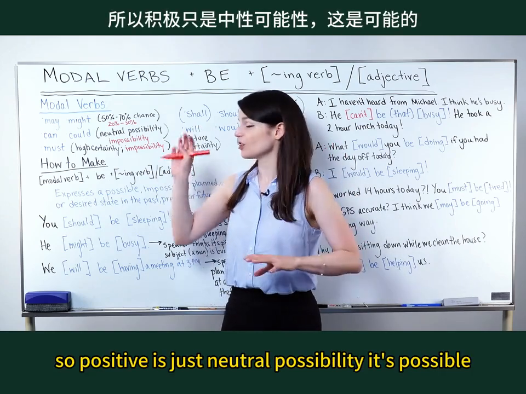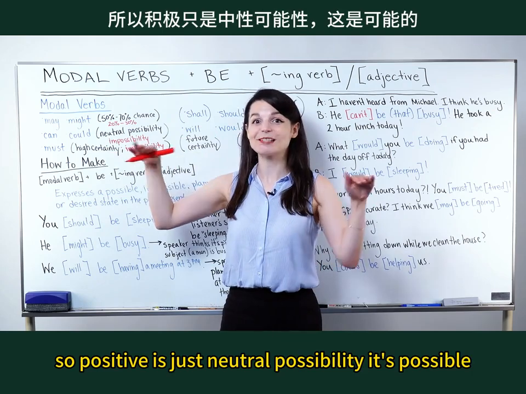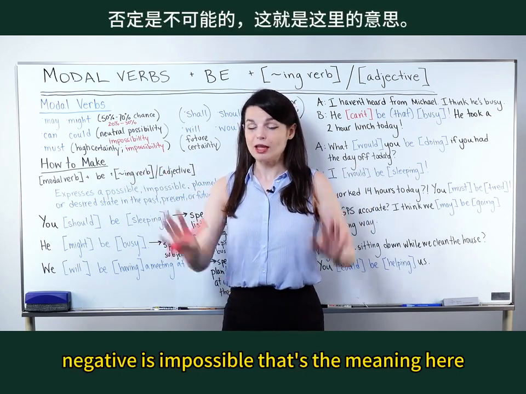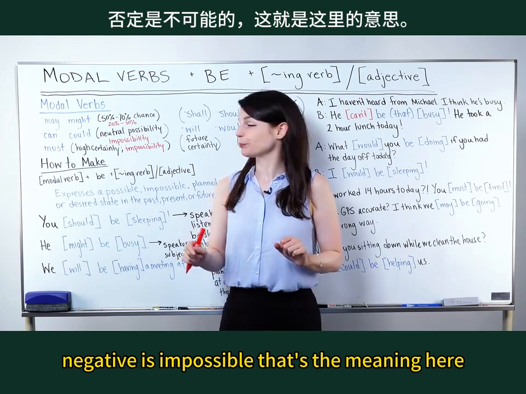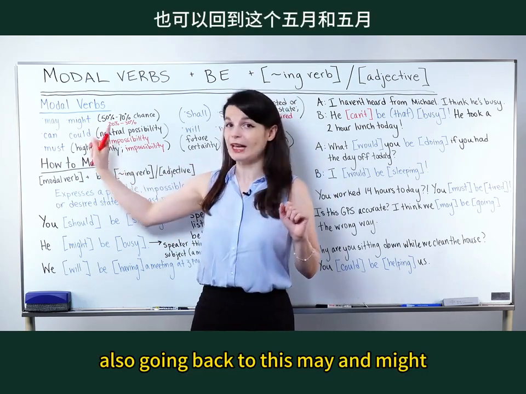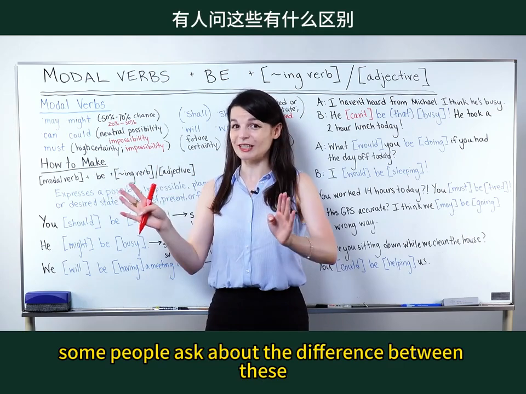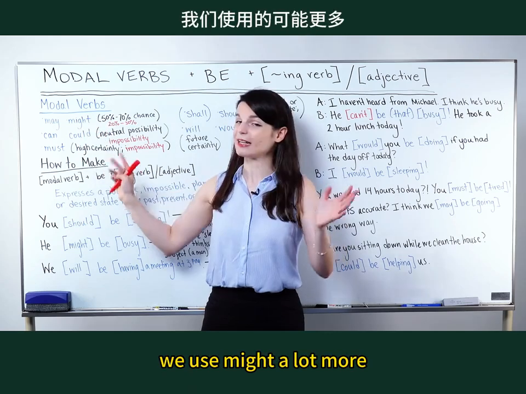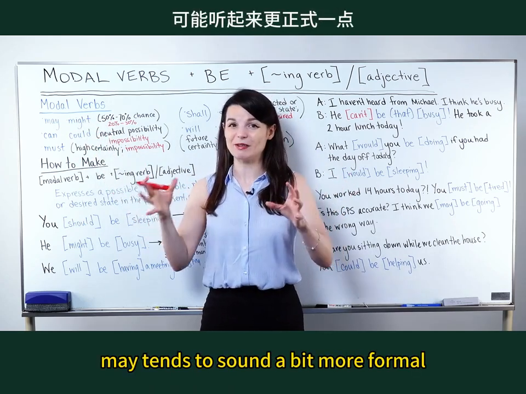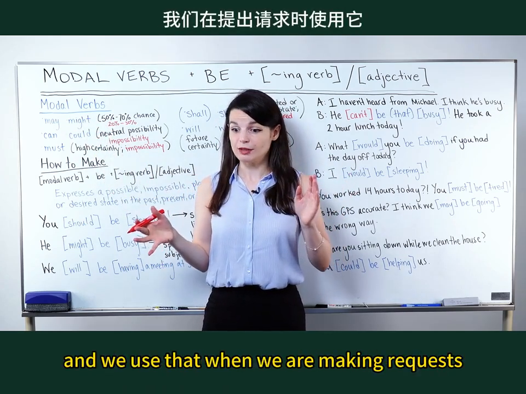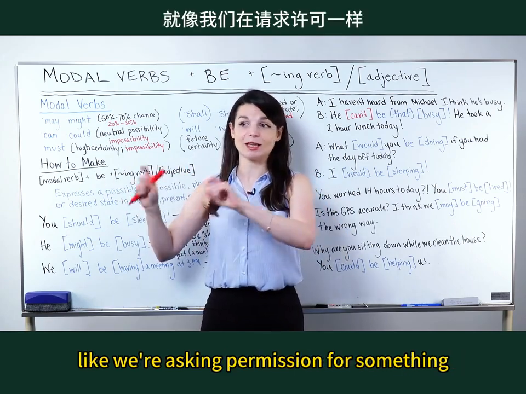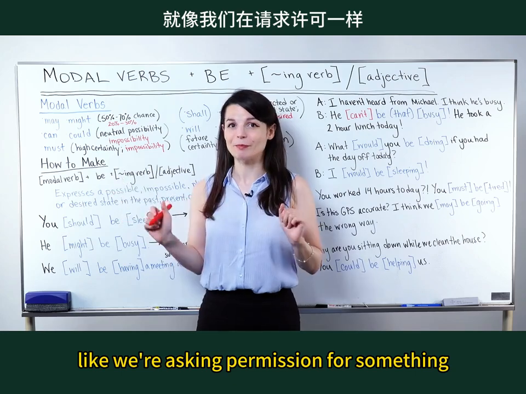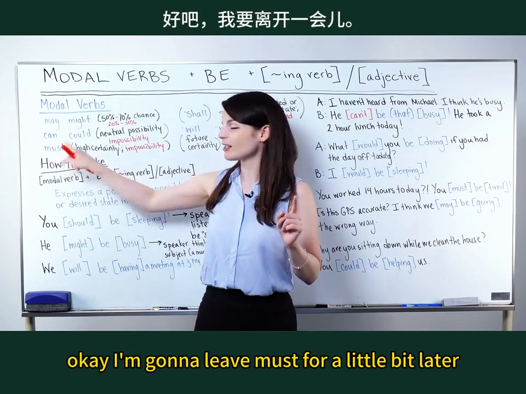So positive is just neutral possibility. It's possible. Negative is impossible. That's the meaning here. Also, going back to may and might, some people ask about the difference between these. It's just that in American English, anyway, we use might a lot more. May tends to sound a bit more formal, and we use that when we are making requests, like we're asking permission for something.